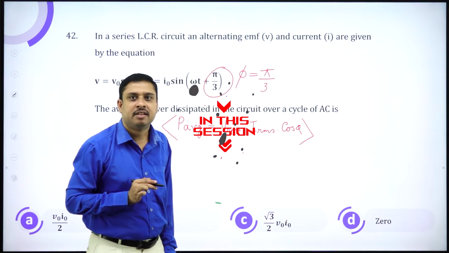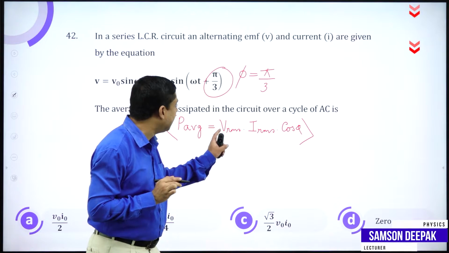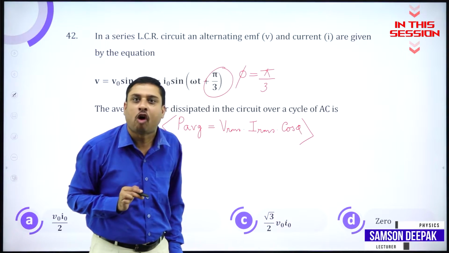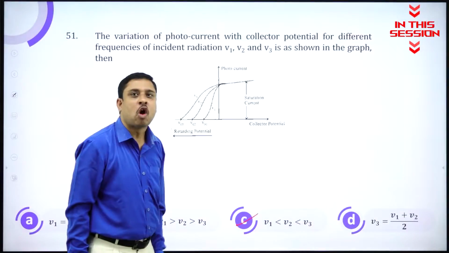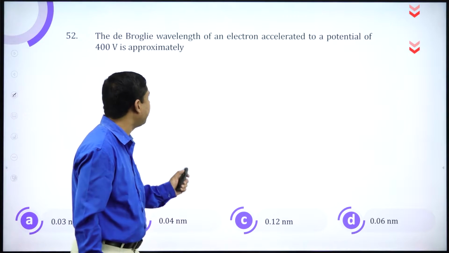Average power in an LCR circuit in one cycle is VRMS into IRMS into cos phi. Mathematics beda, physics yotsi. Stopping potential depends upon frequency.